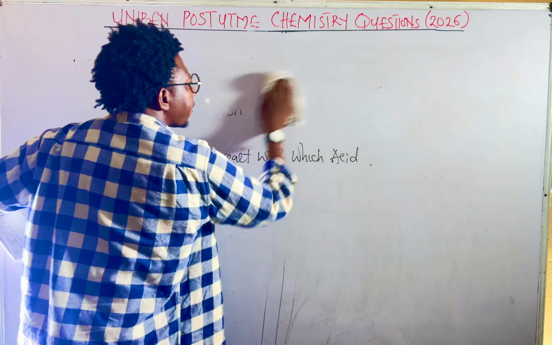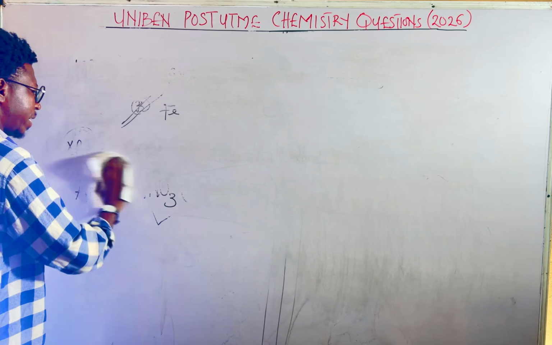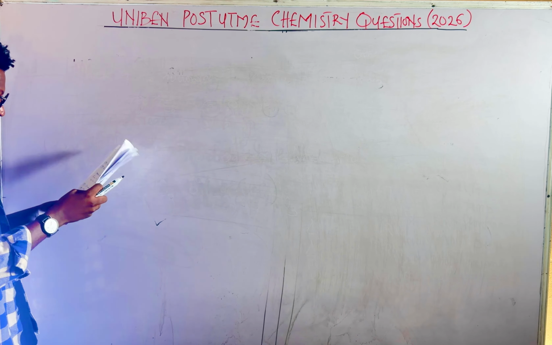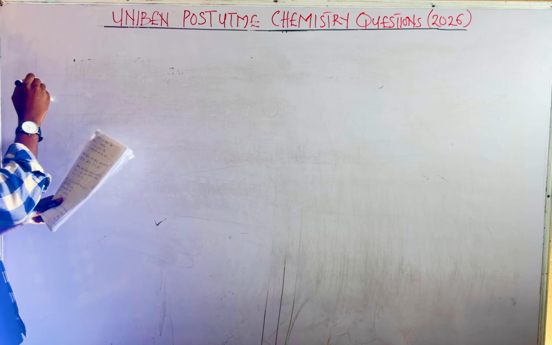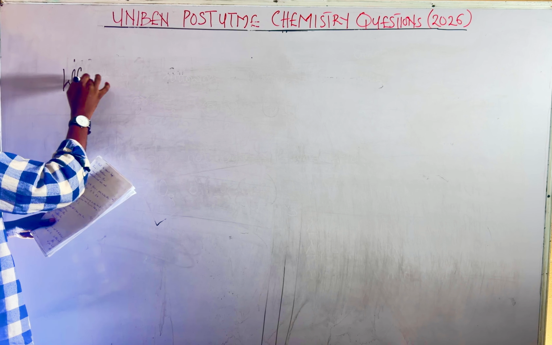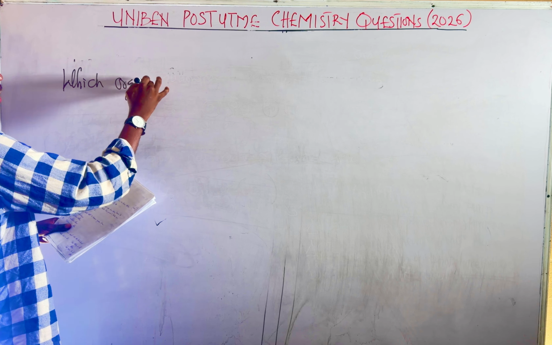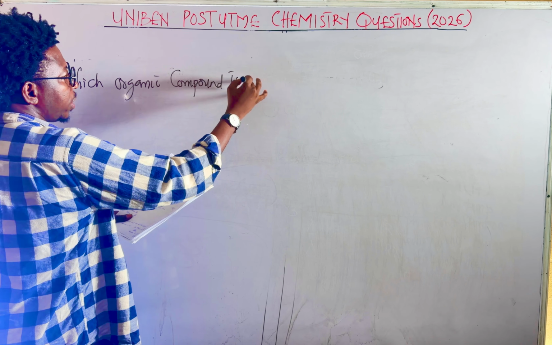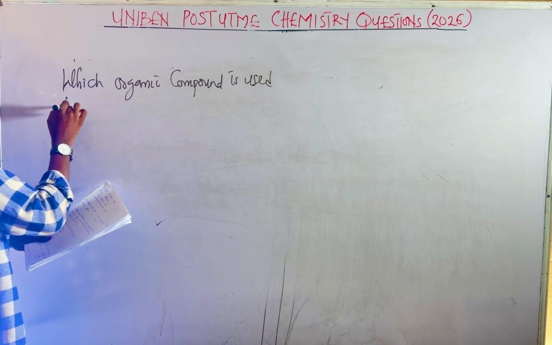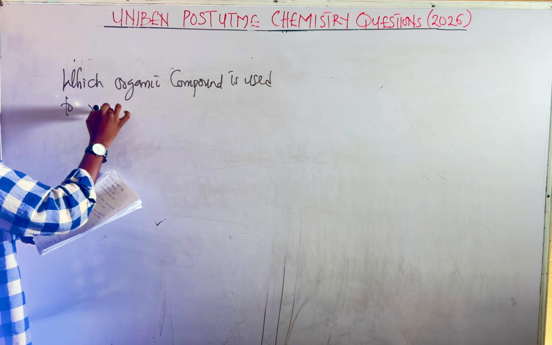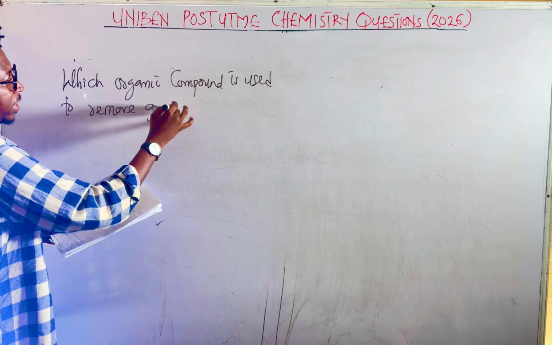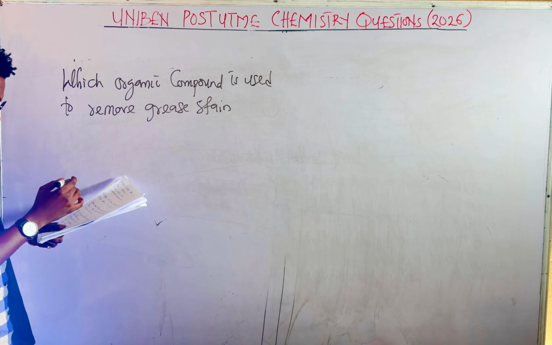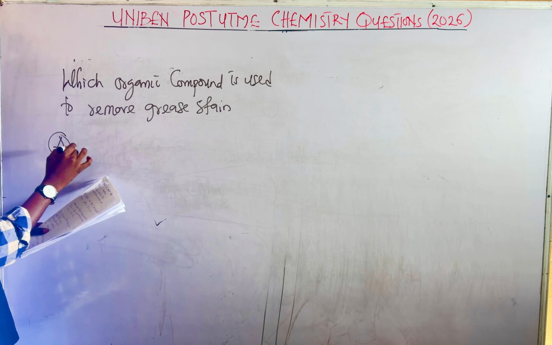Now, they brought out this one again, another question again. Look at it. Which organic compound is used to remove grease stain? They brought this out in the evening, engineering students.